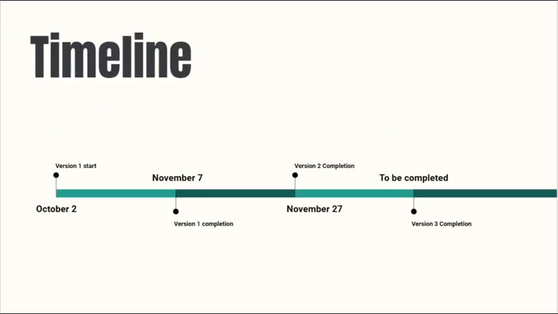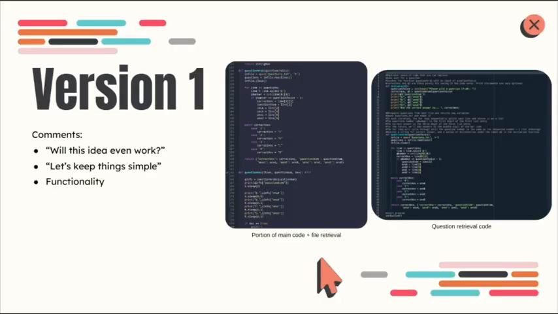Here's the timeline of our project. Back on October 2nd, a few days after the coding contest had begun, we started working on a prototype. Version 1 was a proof of concept. Nothing to be polished, only that the code would function properly.